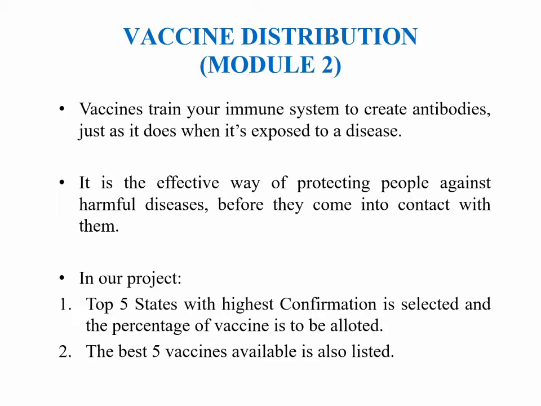Vaccine distribution. When a foreign particle enters our body, our body tries to create antibodies, which in turn fight those foreign particles to protect our immune system. In this same way, vaccines also help our body to create antibodies. This is the most effective way of protecting people against harmful diseases.